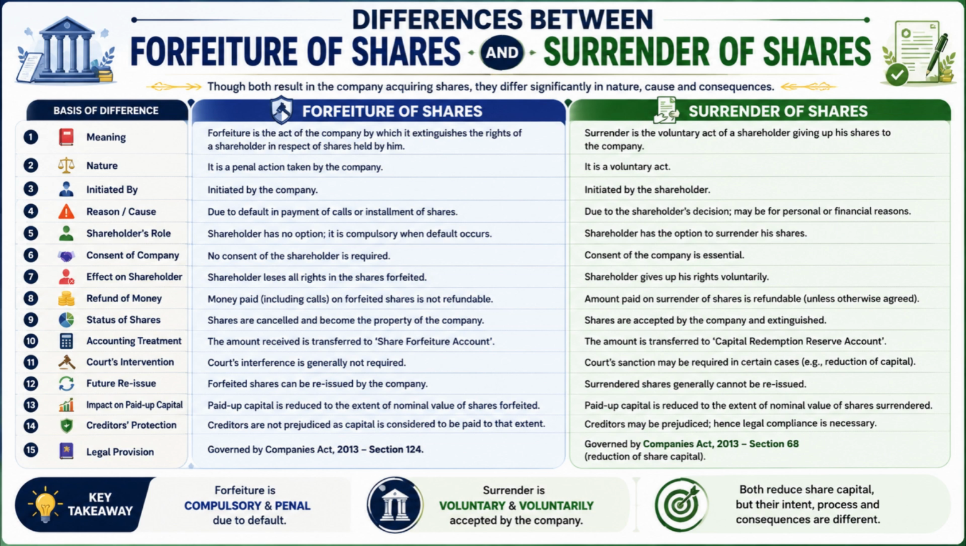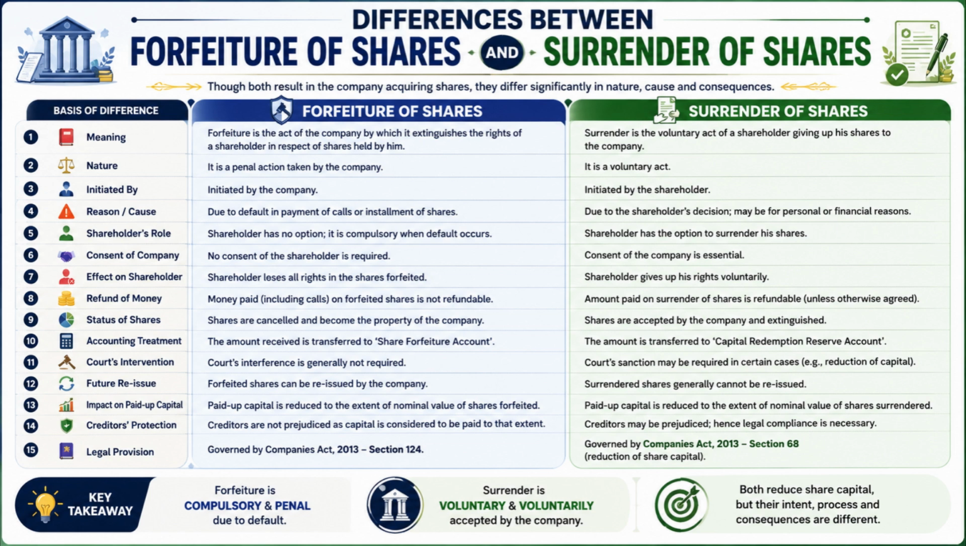Number 3. Forfeiture is initiated by the company, whereas surrender is initiated by the shareholder. Number 4. Forfeiture occurs due to default in payment of calls or installments on shares, whereas surrender occurs because of the shareholder's decision, which may be due to personal or financial reasons.